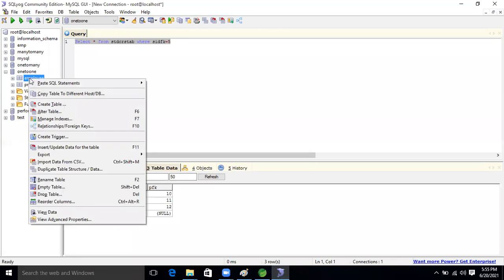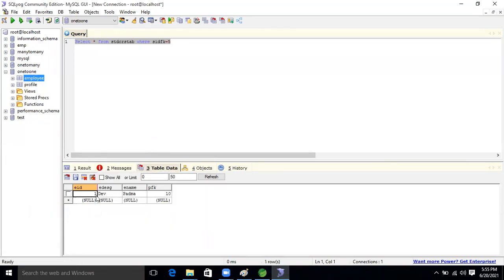Okay, now come here. Now refresh it. Now view the data. Only one data is stored, and after that there is no other entry. Duplicate means, from there onward, our application fails, and because of that the other data did not come. Meaning in the parent table, duplicate foreign key is not allowed.